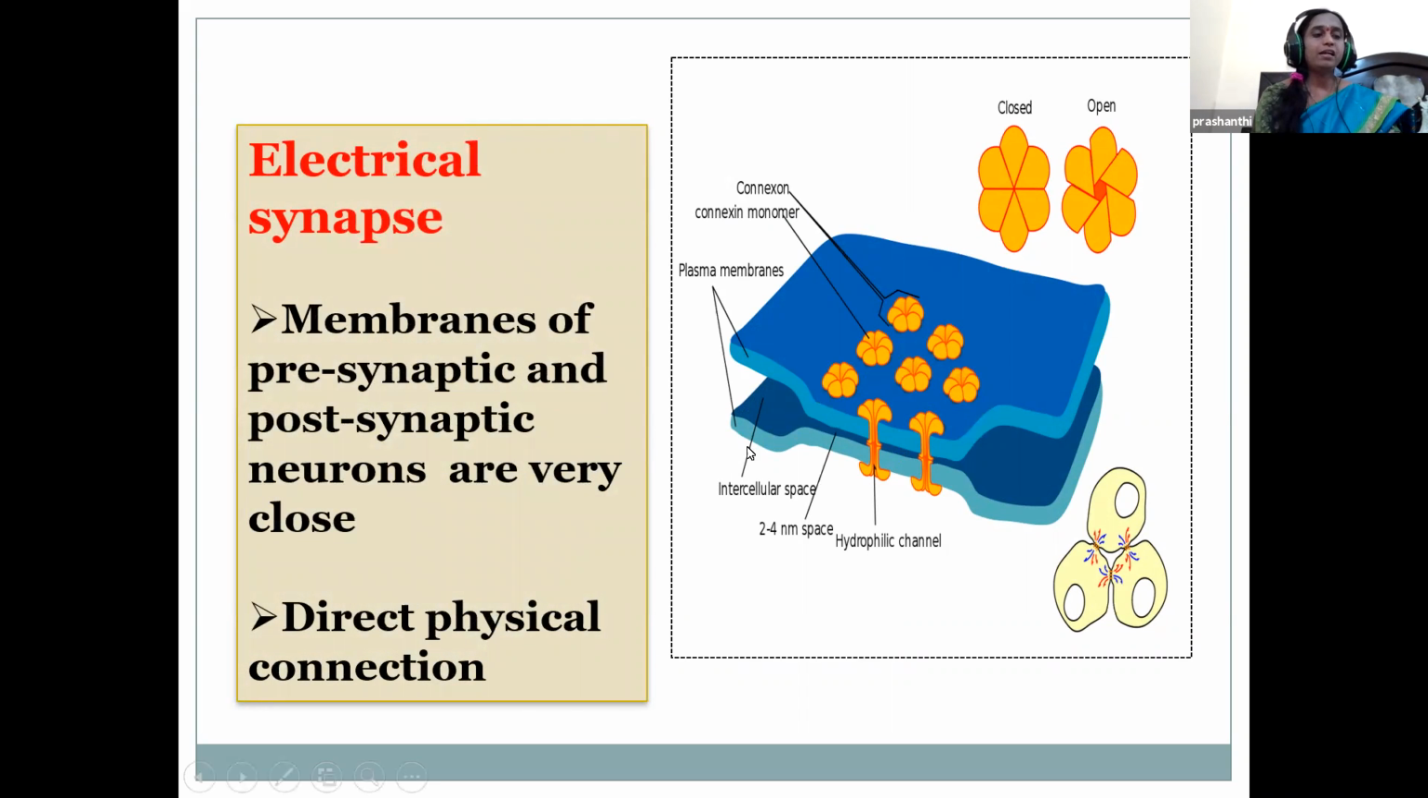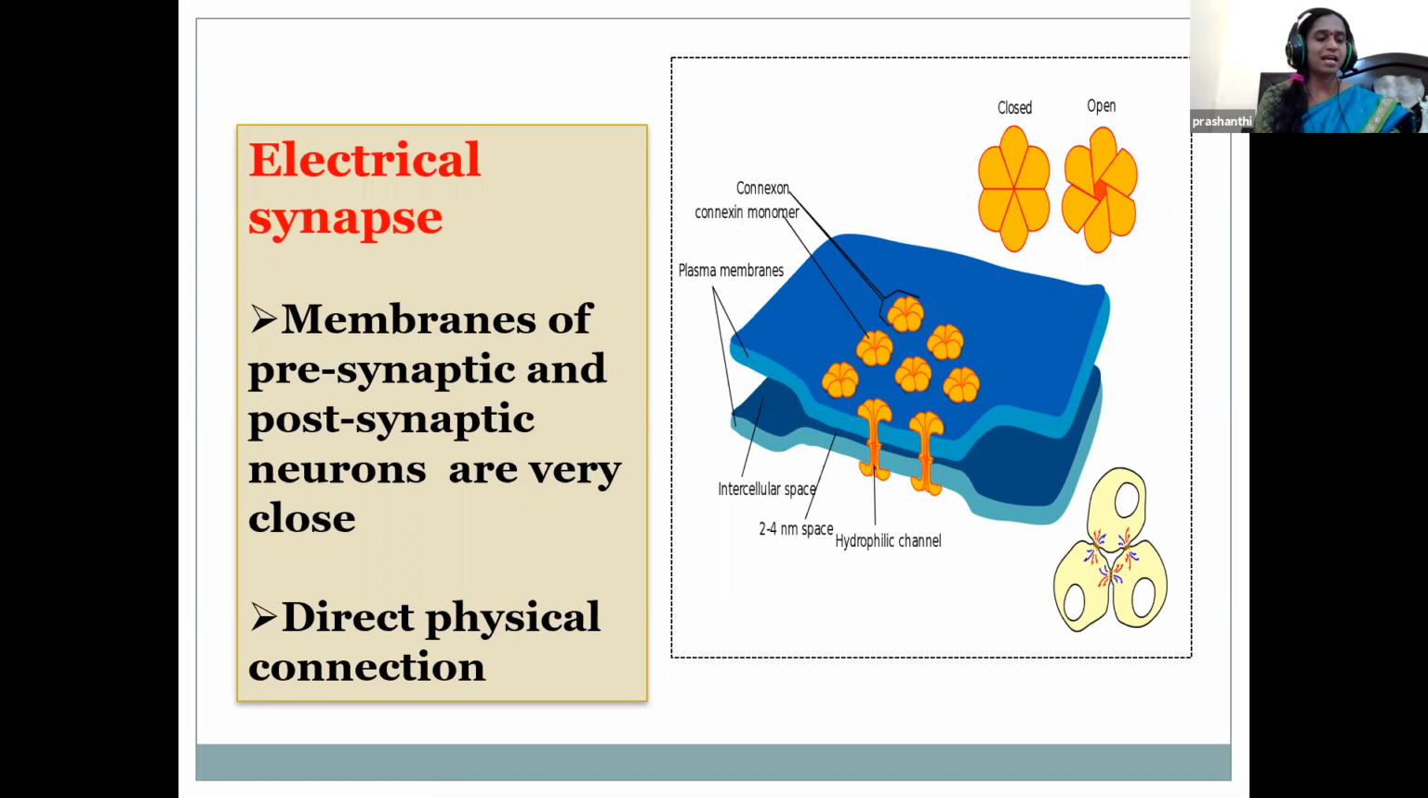Here, there are electrical conductive links between the two neurons, presynaptic and postsynaptic. Both presynaptic and postsynaptic membranes are in close proximity. Electrical synapse allows the direct passage of ions and signaling molecules from one cell to the other cell. The narrow gap between presynaptic and postsynaptic is called the gap junction. It allows the current ions to flow from one cell to the other. So here it is due to the direct physical connection.